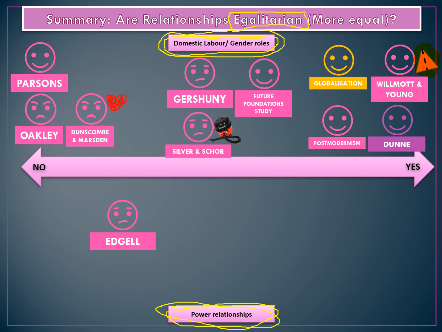Now, this is not as far right, or as far to the no, as I would normally put it, on the basis that we have seen significant change in society in the last 20, 30 years. So again, at the time, it would have been an argument that relationships are not equal. But I think as society progresses, and a lot of this is contributed to money and who earns the money and who controls it, which relates to our next thinkers, Fallon Vogler, who are in the middle.